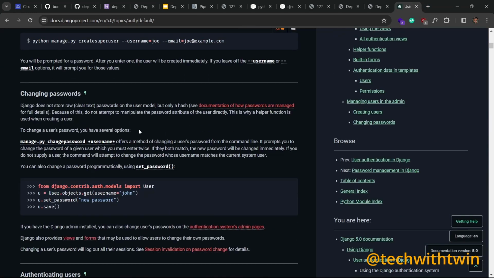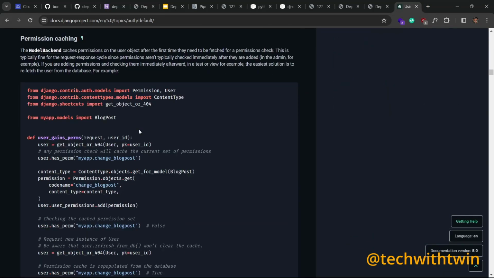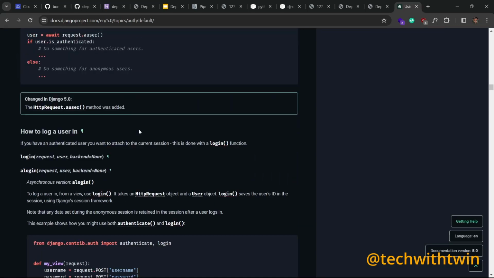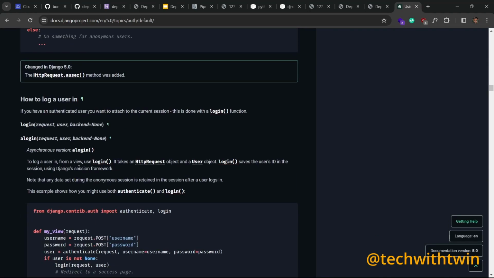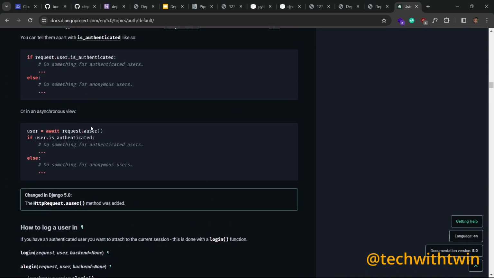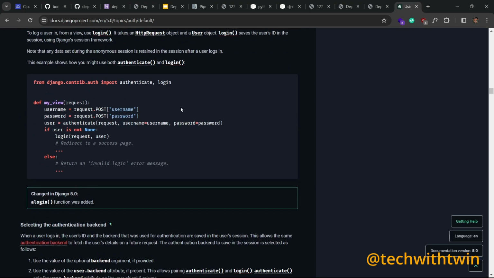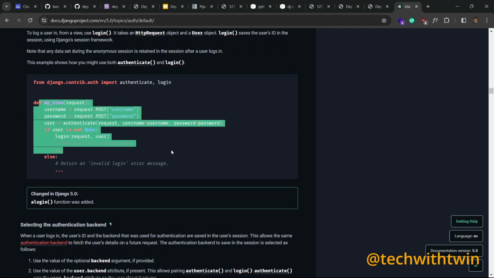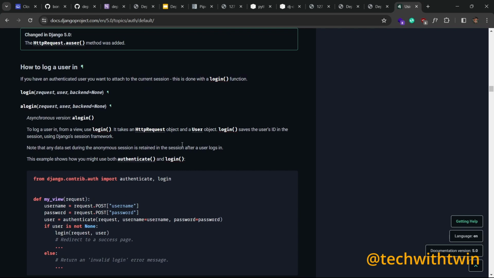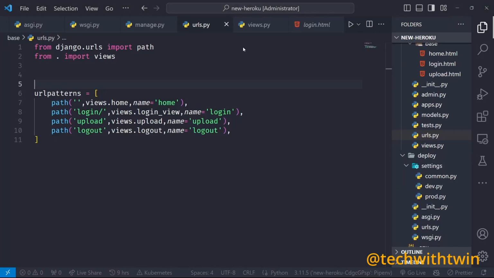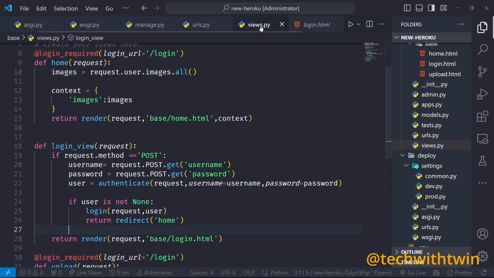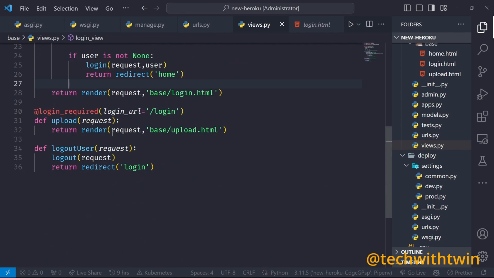Everything is in the documentation, so you don't need to worry about, I don't know this, but everything is here. You can see how to log in. This is the same markup I have just written. So you can go to the documentation, how to log in a user, and do your thing there. Yeah. So that's our login view.